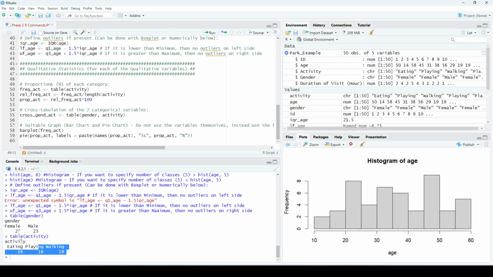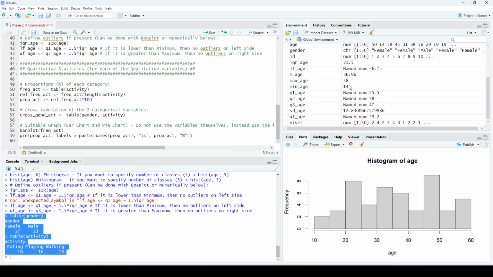Okay. As you can see here, this table is just displayed in the console, but it's not saved anywhere. So I need to save it for later use as well. I will use activity as an example here. So I will get the table activity, the frequency table of the variable activity, and assign it inside a new object. Let's call it frequency_activity, or I will just call it f_activity.